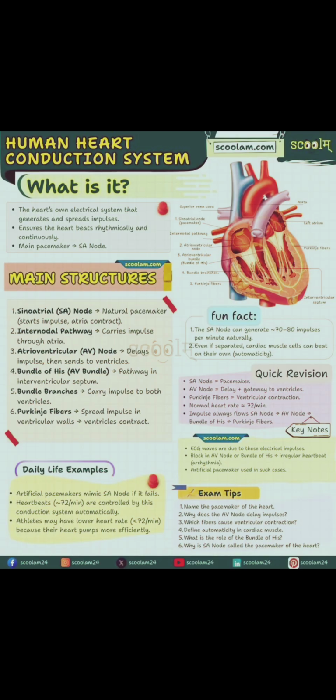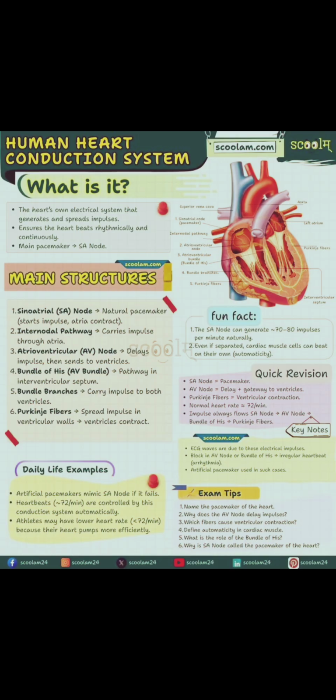SAN generates and transmits the waves of contractions across the muscular walls of auricles, resulting in the rhythmic contraction of auricles. These impulses are picked up by another set of muscle tissue called AVN, which is situated at the junction of the interauricular and interventricular septum. AVN in turn transmits this impulse to the walls of ventricles through a special set of muscles called bundle of His and Purkinje fibers, resulting in coordinated contraction of ventricles.